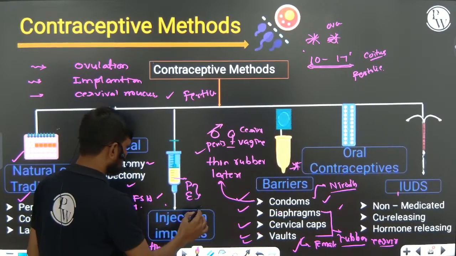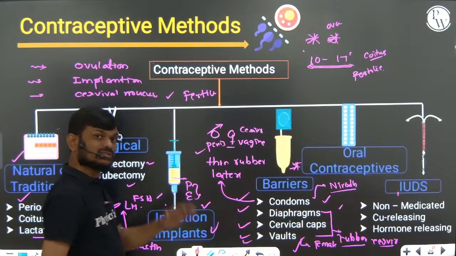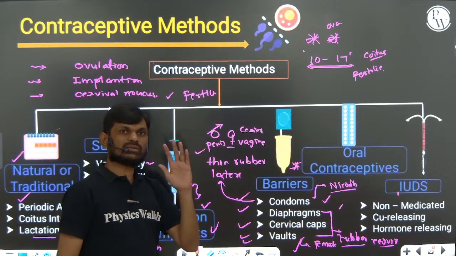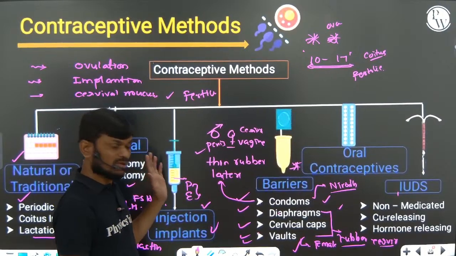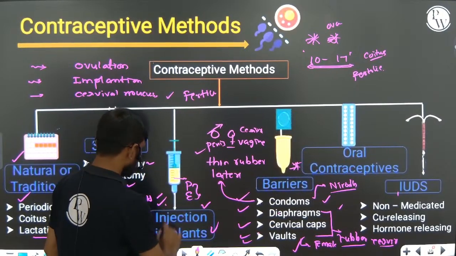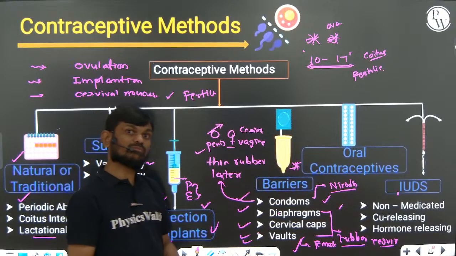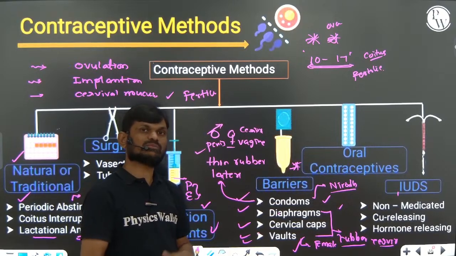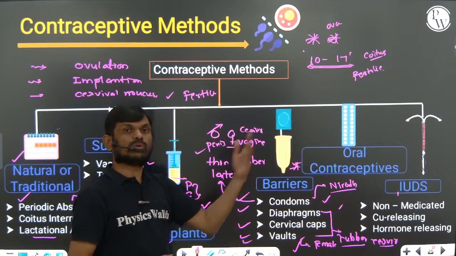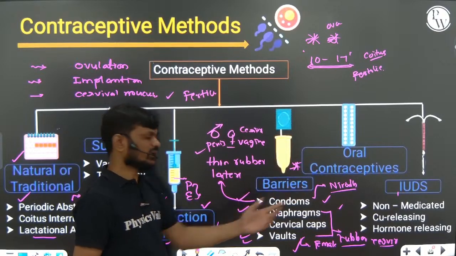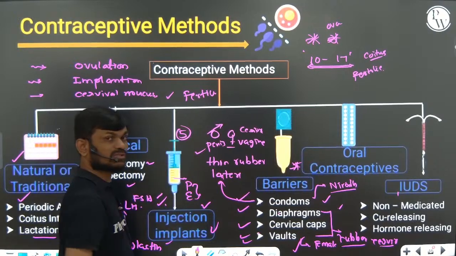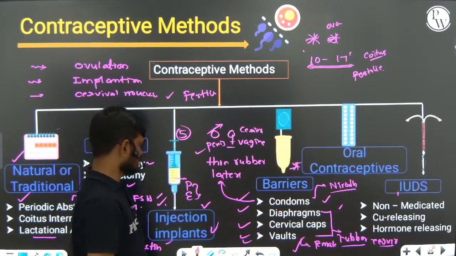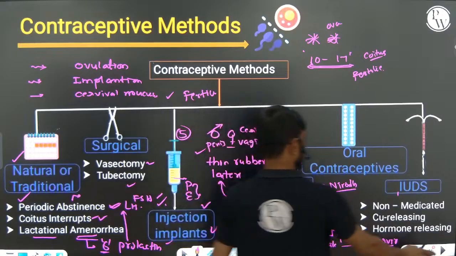The function of the injections and implants is similar to the oral contraceptive pills, but the injection and implants are effective for much longer compared to oral contraceptive pills. So that is also important. They can work up to 5 years.